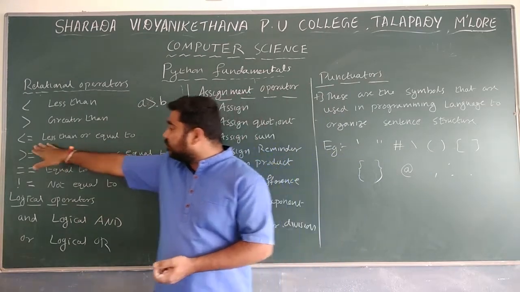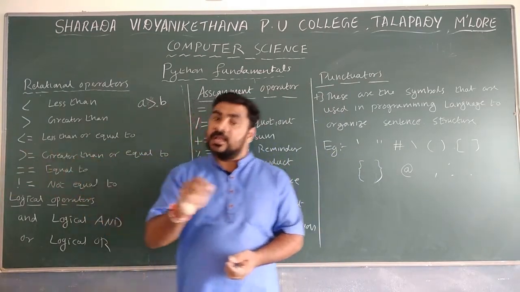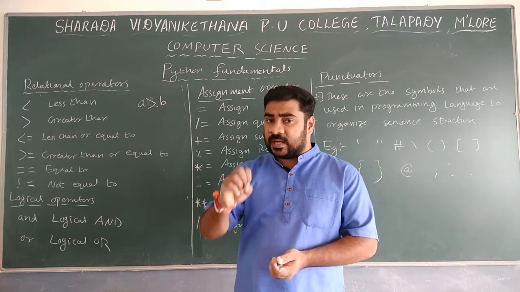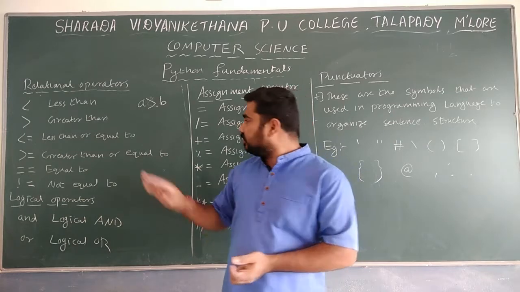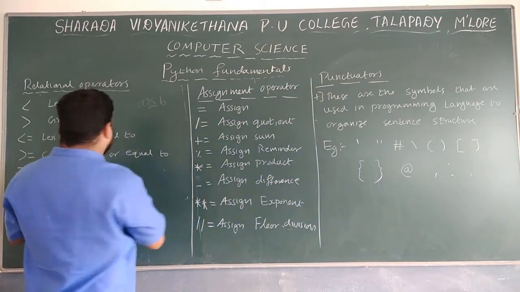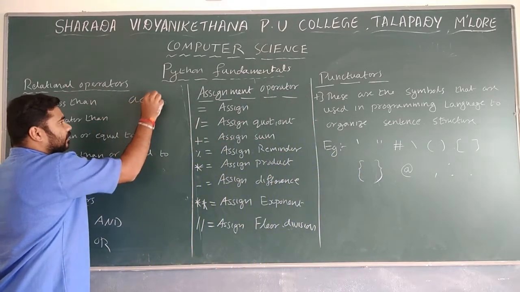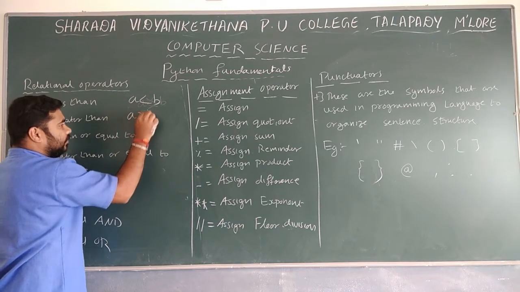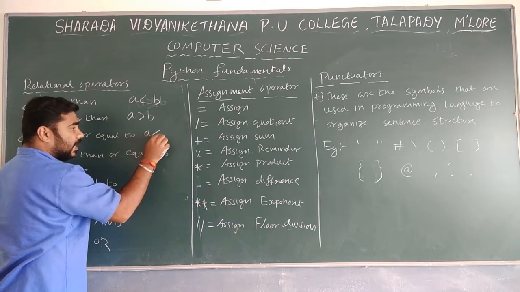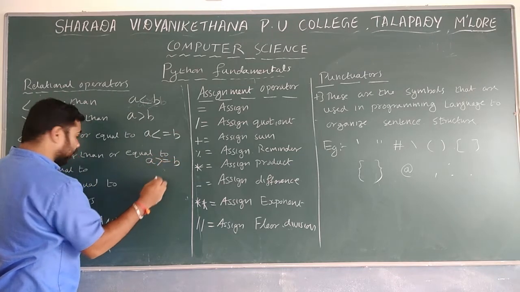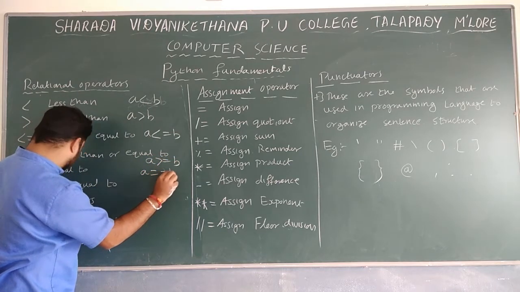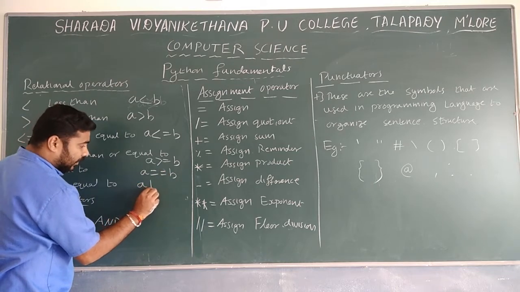So we write A less than B, A greater than B, A less than or equal to B, A greater than or equal to B, A equal to B, A not equal to B.